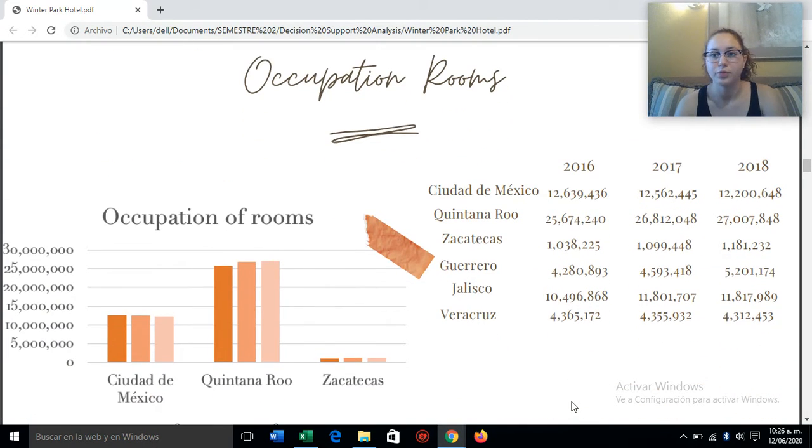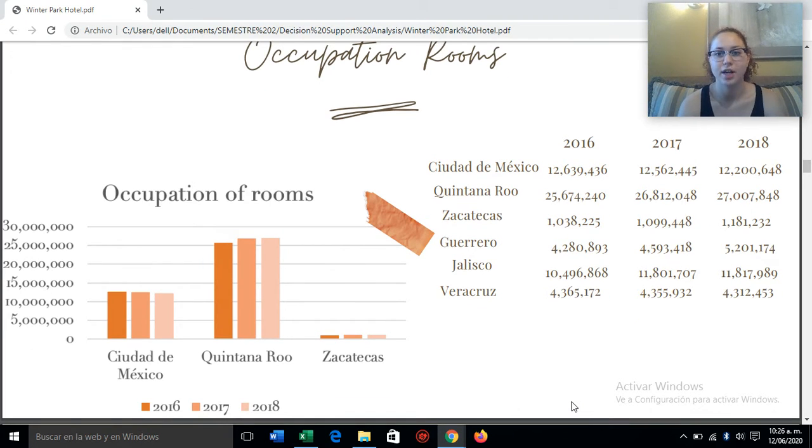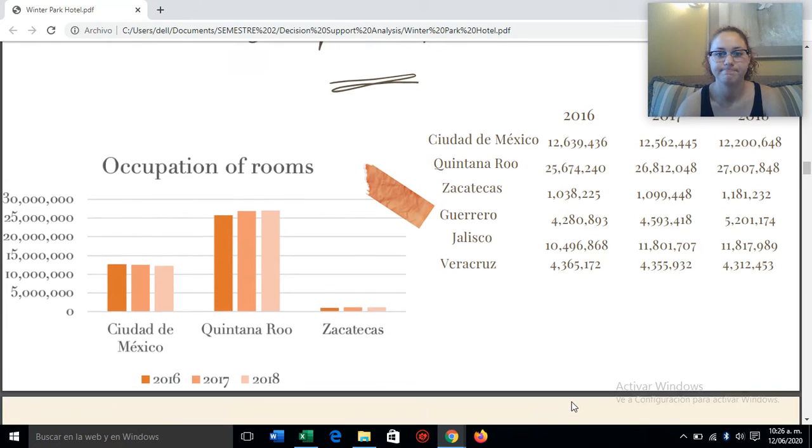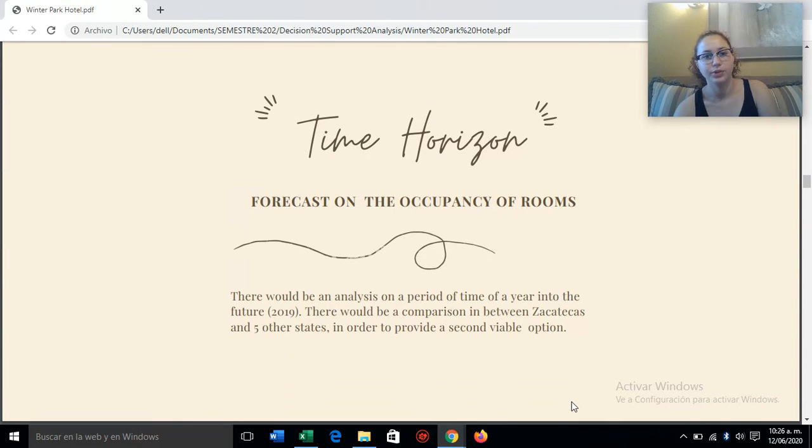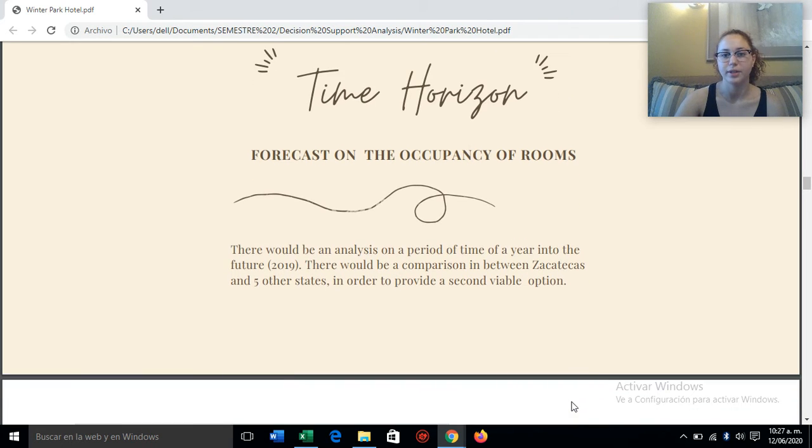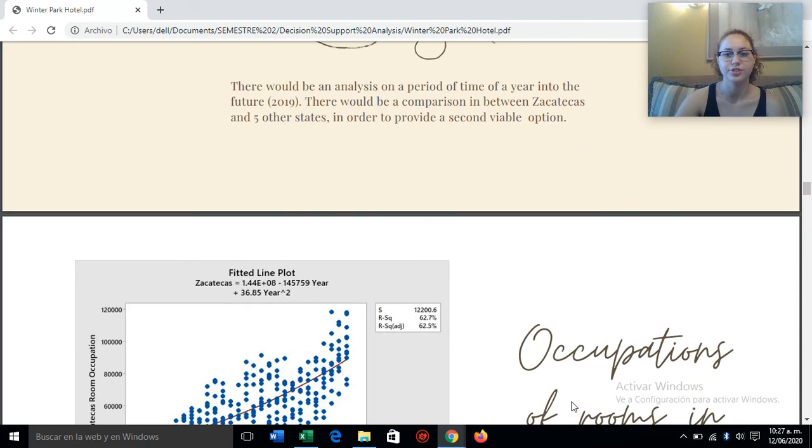We used the occupation of rooms to see the behavior, and we can see that Quintana Roo really takes the lead because it grows so much more than the other states. So that is the best option out of all of these. We used the forecast to see which was the best option in comparison to the other states.